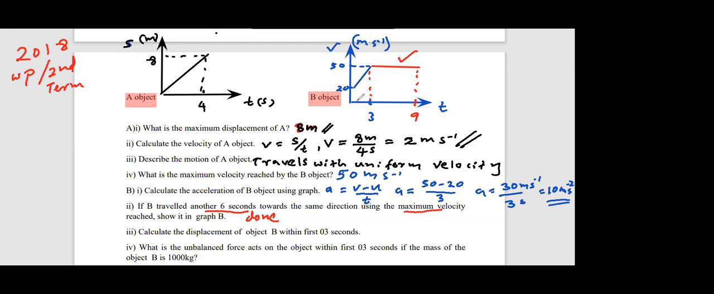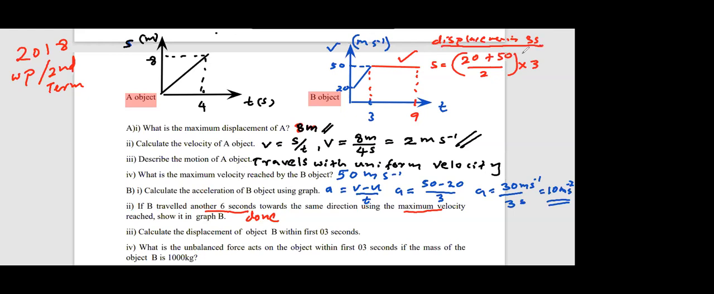20 plus 50 divided by 2 multiplied by 3. That means the area of the trapezium. That is how you find the displacement in the first 3 seconds. Displacement in the first 3 seconds is the area of the trapezium.